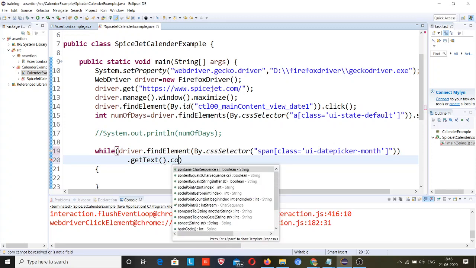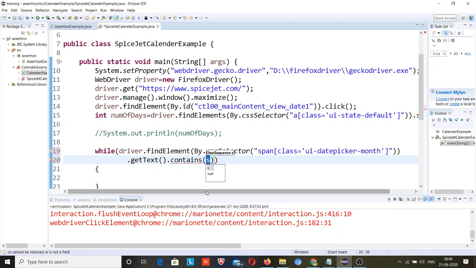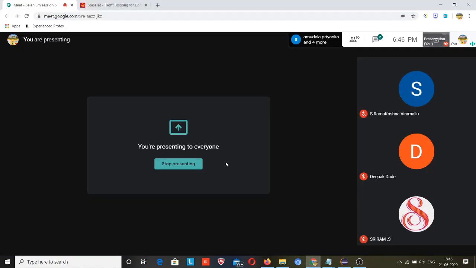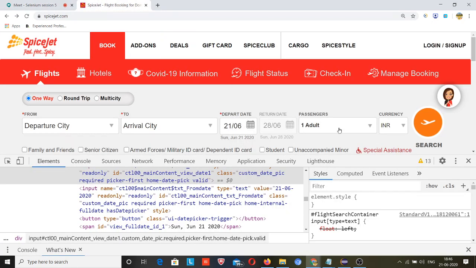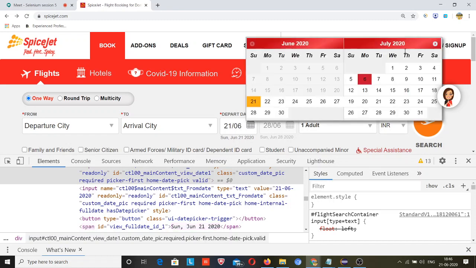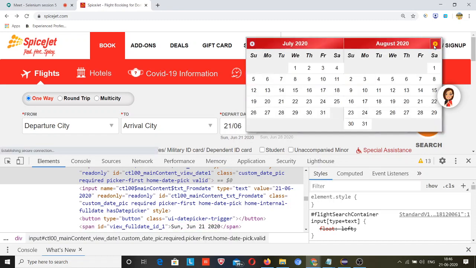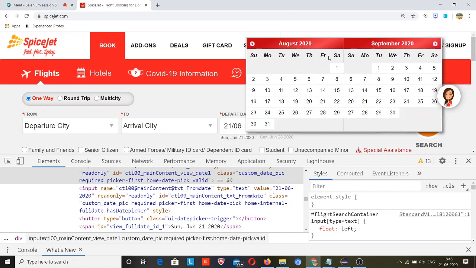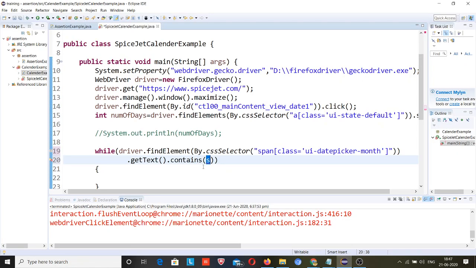I will use contains over here, and that contains method I will check. I will explain it first. Let me write down, and I will click on this and grab the correct spelling, whether it is small case or uppercase. So that's why I want to make sure there will not be a spelling mistake here. So this will check that your month is August or not. So while your month